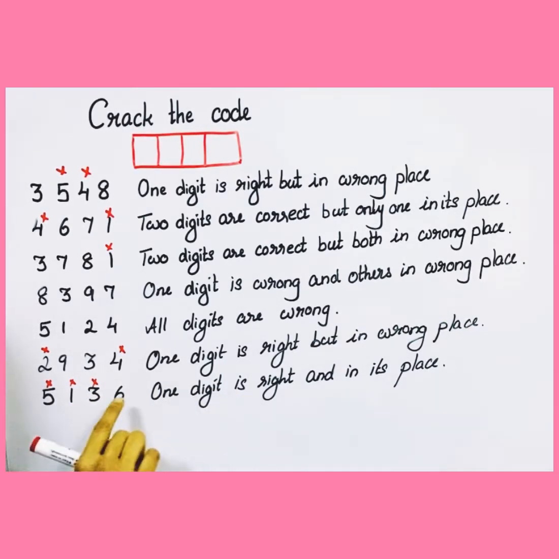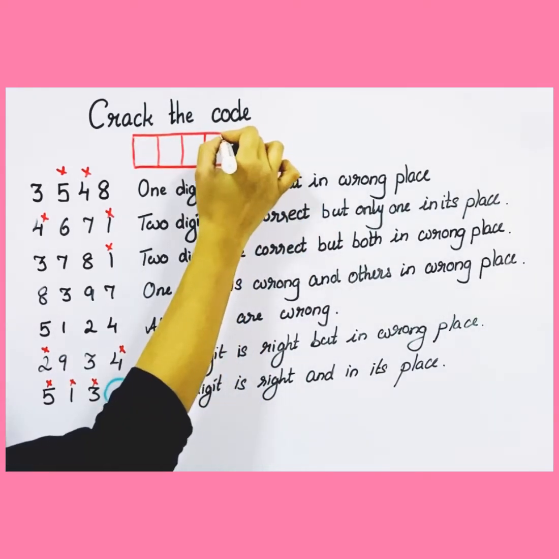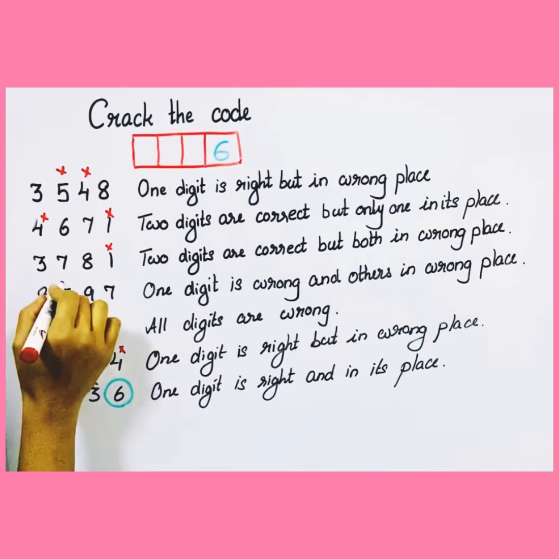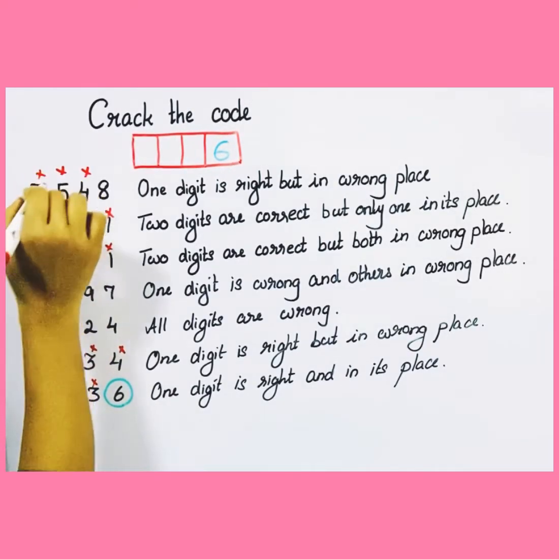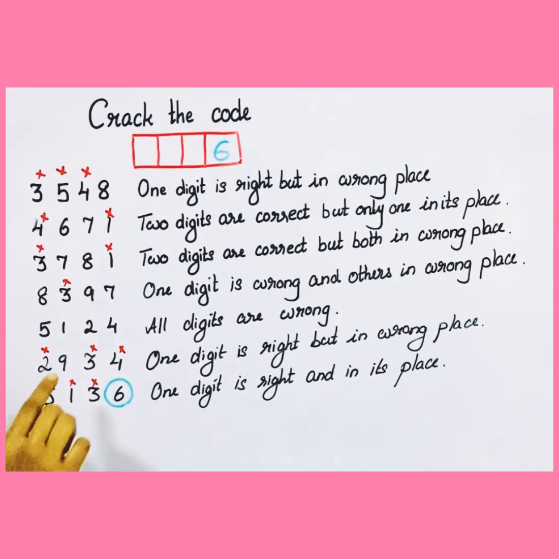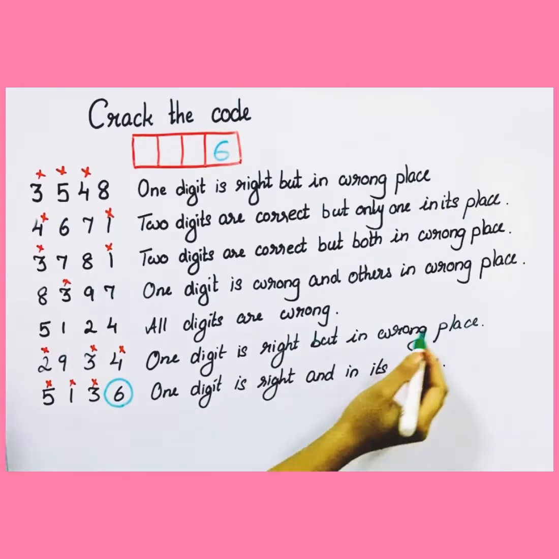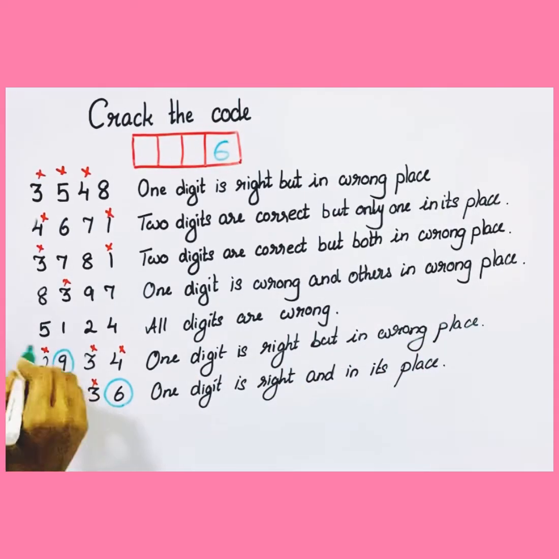So the correct digit is 6. 6 is the right digit and the right digit is in its place. So let's take the right digit 6 and as it is in its place, let's place it. Now this clue, here we have found that 3 is the wrong digit. So let's cancel out 3 because it's the wrong digit. So after cancelling 3, the remaining is only 9. So 9 is the right digit but in the wrong place. So let's place 9 later.